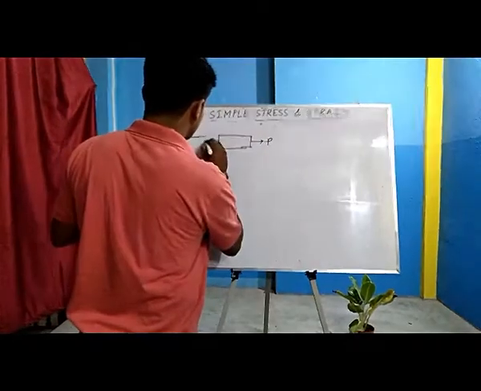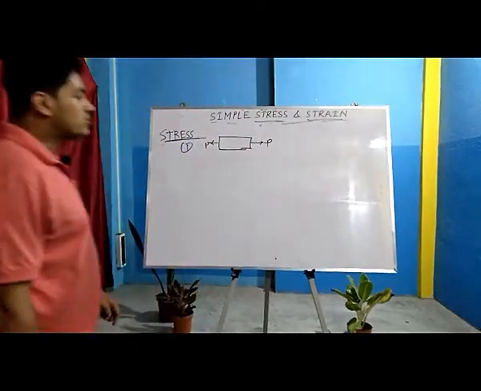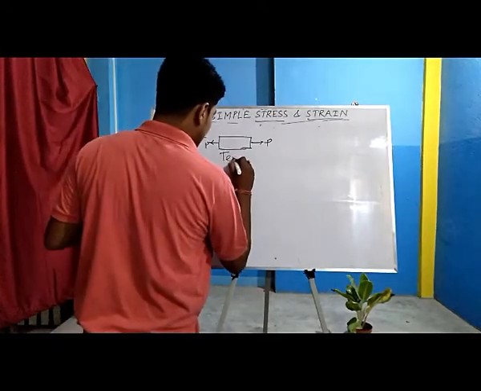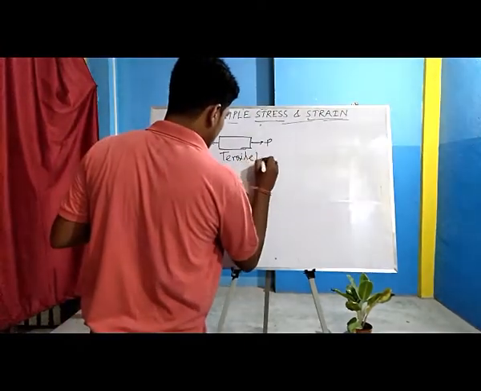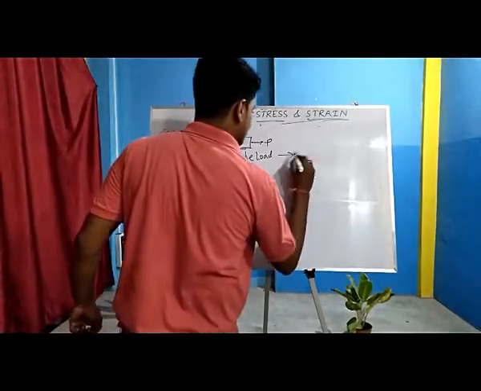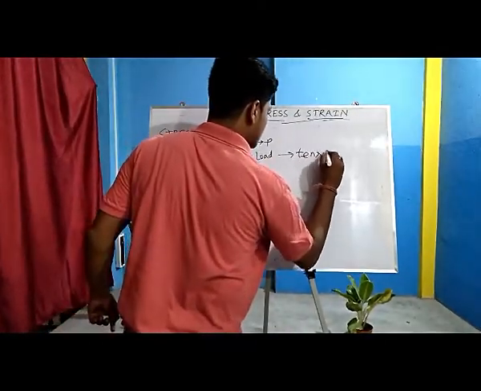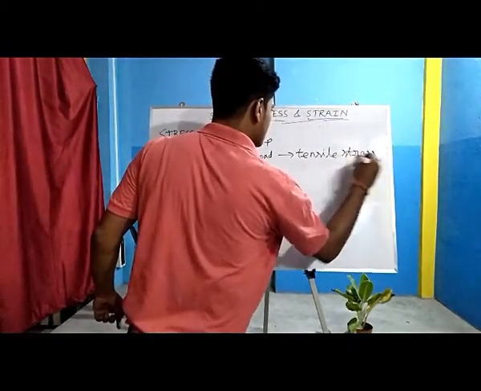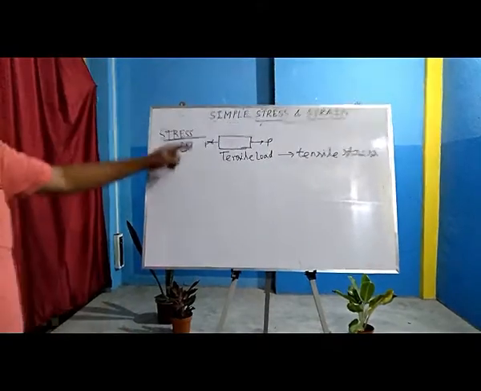This is P, this is P. This is the first case. Now, this kind of loading we name as tensile. Now, tensile load leads to tensile stress. Okay, this is the first case.